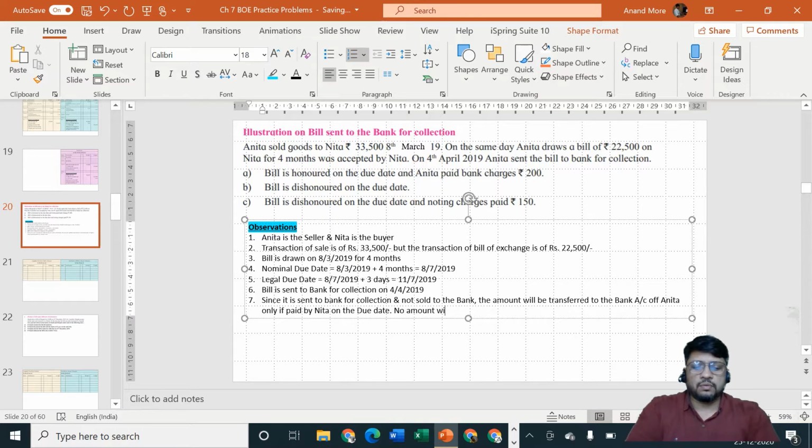No amount will be transferred to Anita's account on 4th April 2019. I hope it is clear to all of you.